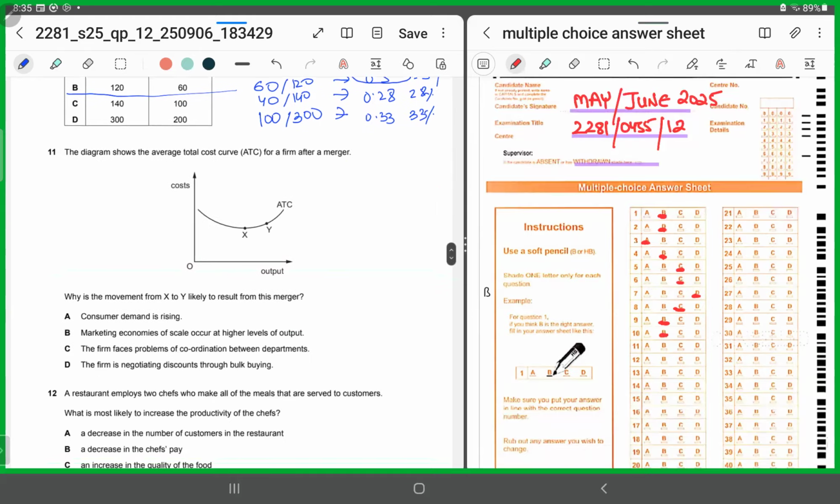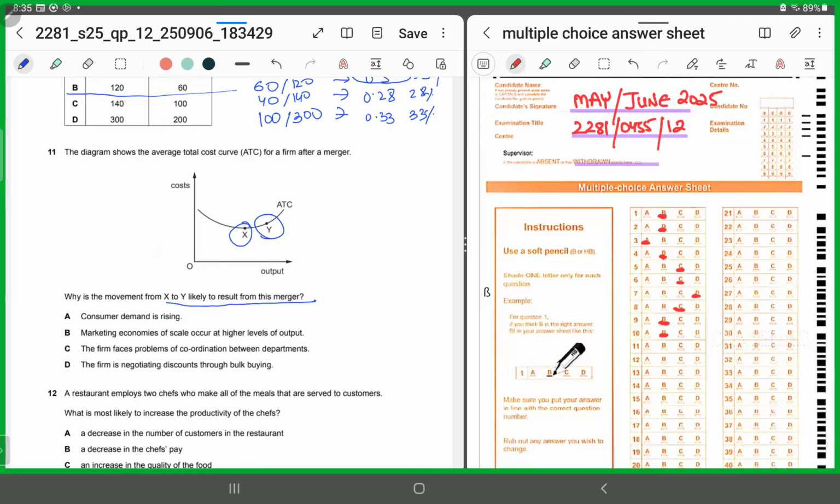11. 11 is displaying us the average total cost curve. The vertical axis is displaying the cost. The horizontal is displaying the output. The MCQ is saying why is the movement from X to Y likely to result from this merger? Now there was a merger, but what had happened was that the average total cost had risen. So now you see, if initially the average total cost was at X, now it has moved towards Y.